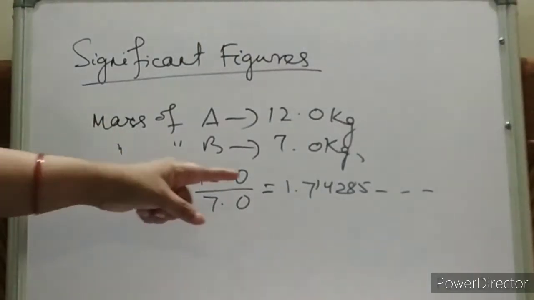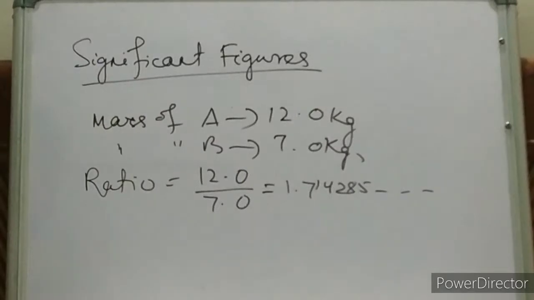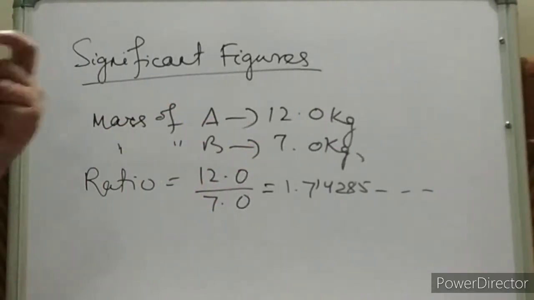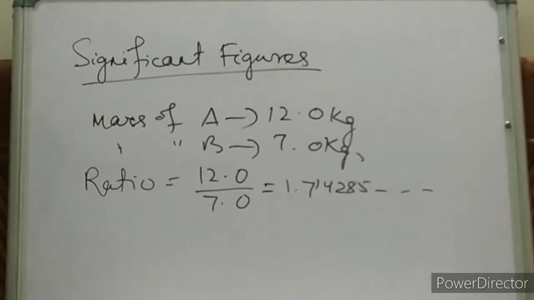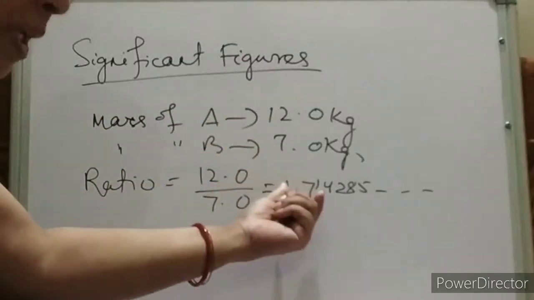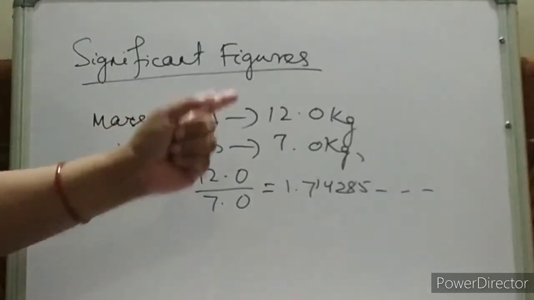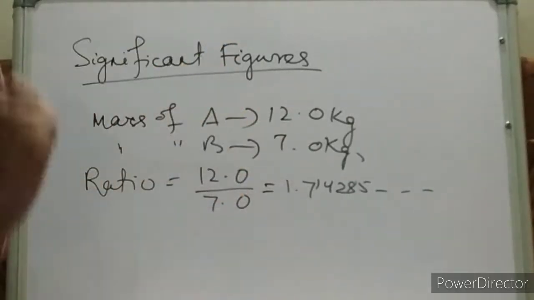Here, do you think all the digits are significant? All the digits cannot be significant. The quotient cannot have so many reliable digits. So, significant figures or significant digits are those digits that are reliable. That means up to how many digits our measurement is correct, that we are confident of. We will consider only those digits.